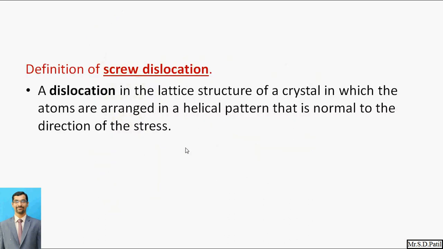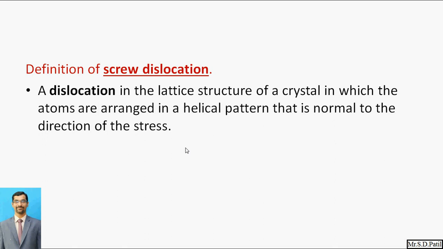So the second is the screw dislocation. The definition of the screw dislocation is a dislocation in the lattice structure of the crystal in which the atoms are arranged in a helical pattern that is normal to the direction of the stress. When that helical pattern gets dislocated, the defect that occurs in the lattice structure is called a screw dislocation.